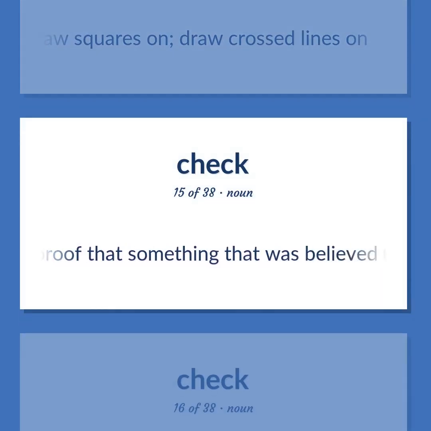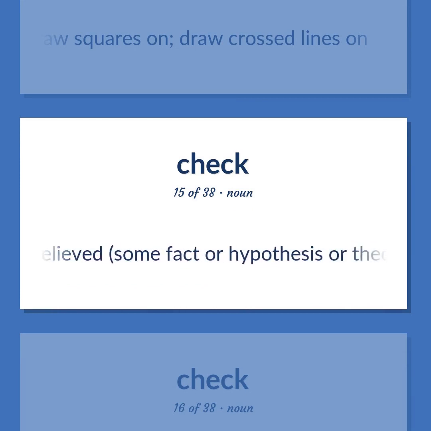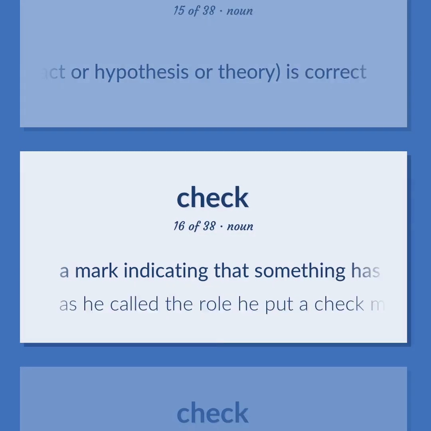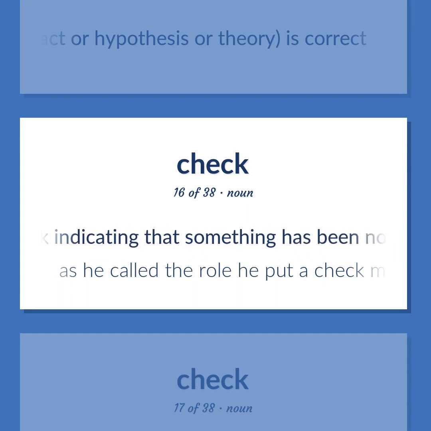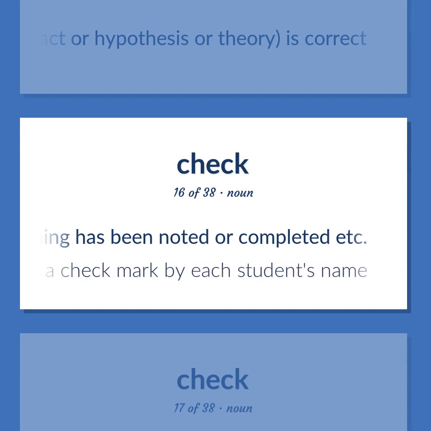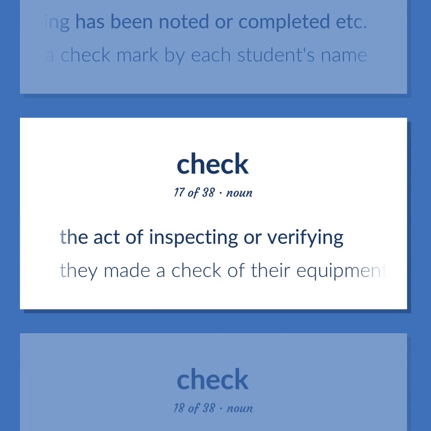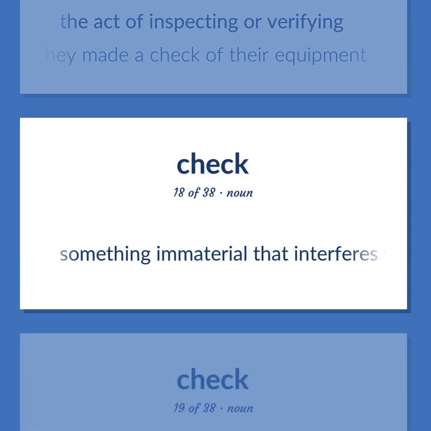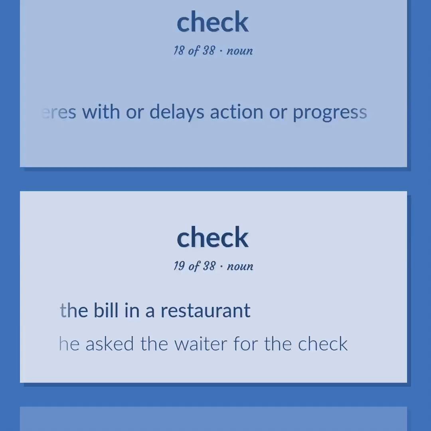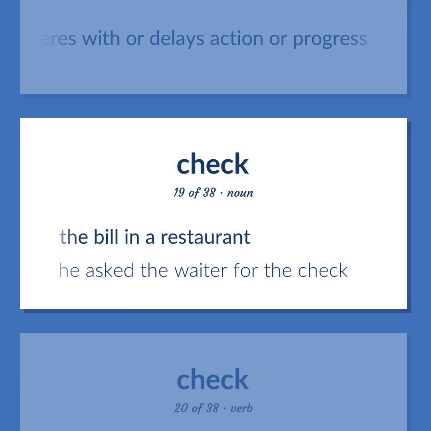Additional proof that something that was believed, some fact or hypothesis or theory, is correct. A mark indicating that something has been noted or completed, etc. As he called the roll, he put a check mark by each student's name. The act of inspecting or verifying. They made a check of their equipment. Something immaterial that interferes with or delays action or progress. The bill in a restaurant. He asked the waiter for the check.